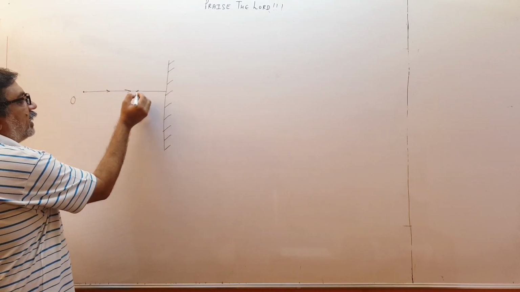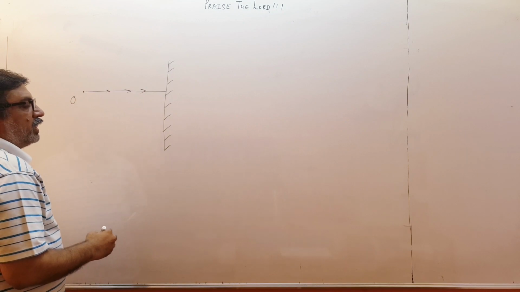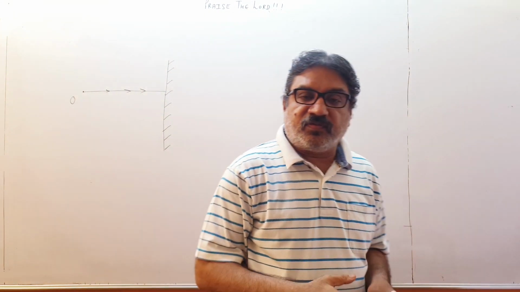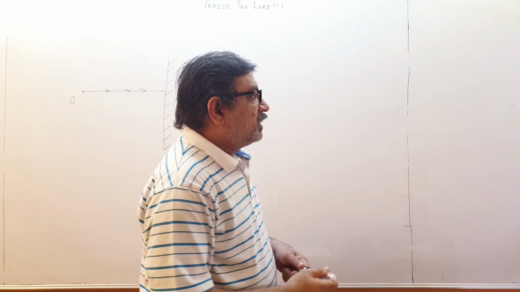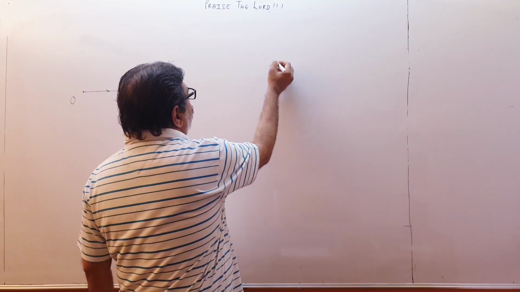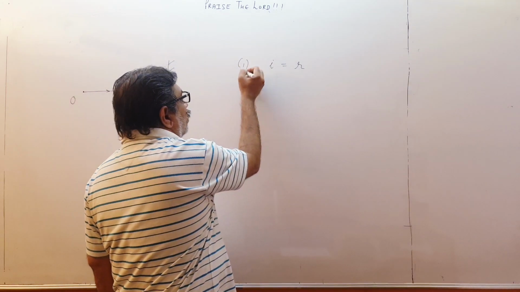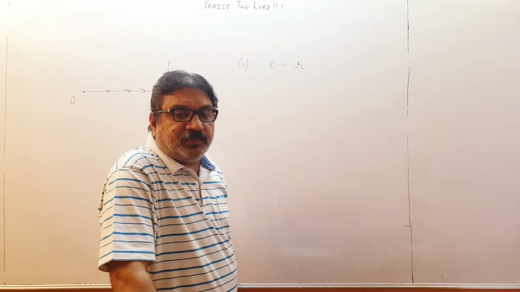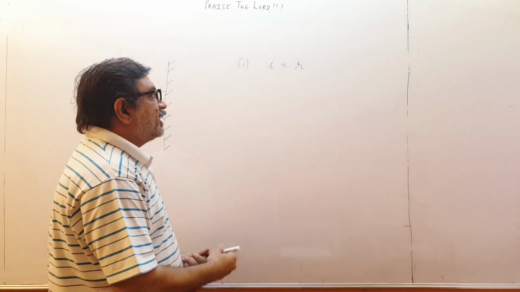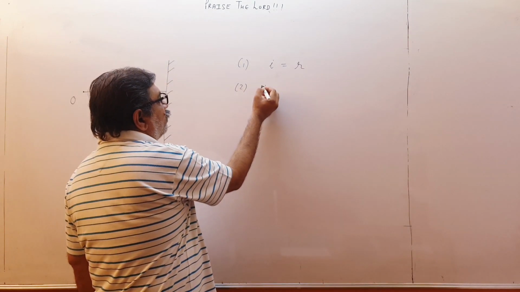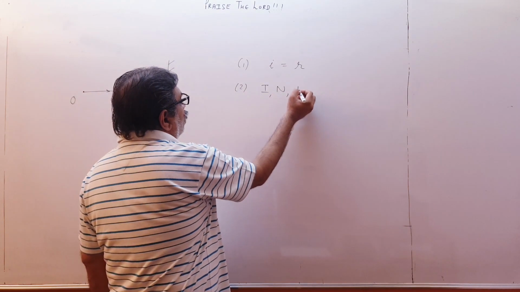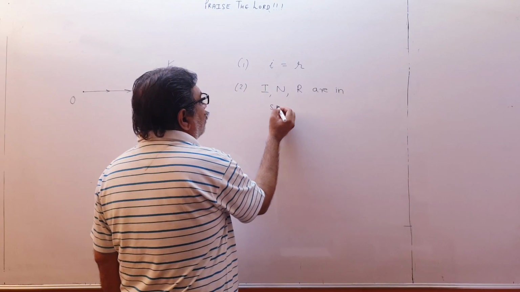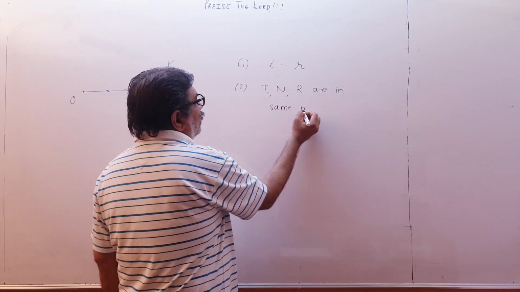perpendicular to the mirror. I take one ray, and you know the laws of reflection from class 8 if you have studied image formation. The laws are: angle of incidence is equal to angle of reflection. That is the first point. And second, the incident ray, the normal and the reflected ray are in the same plane. We know that also.